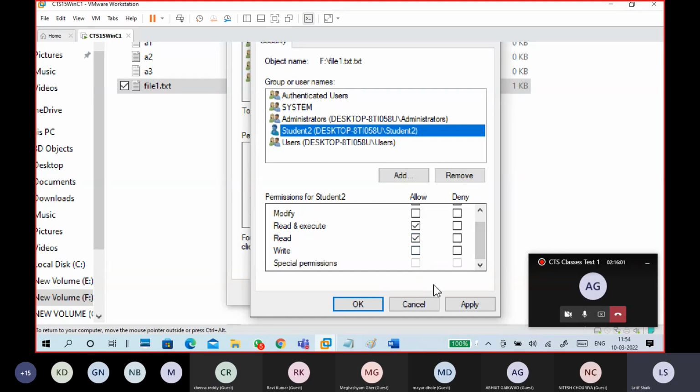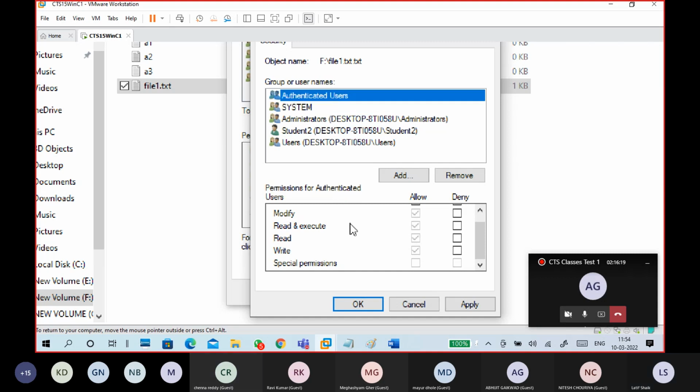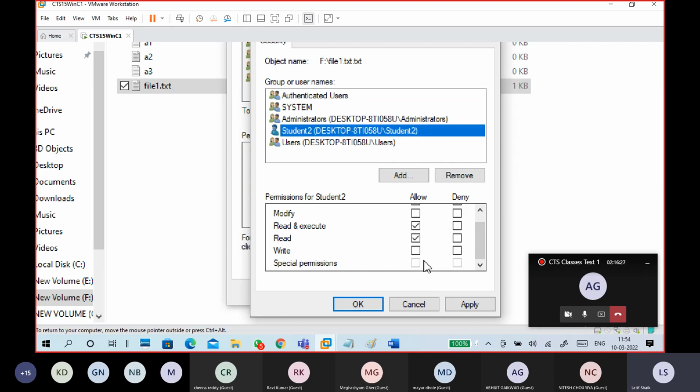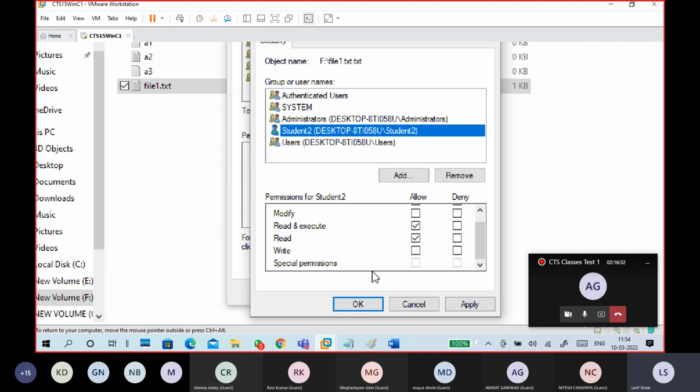Write is not selected, but even though you don't give a write permission, the user is still able to access. Why? Because of these groups having different types of permissions. Authenticated users have full permissions, read and write. So automatically student 2 gets write permission from here. That's why I'm compulsorily giving write deny permission.